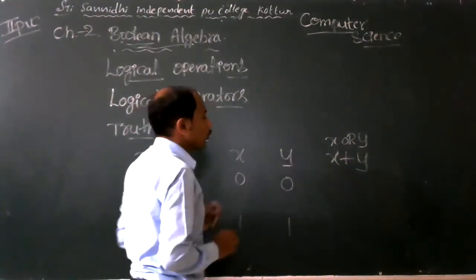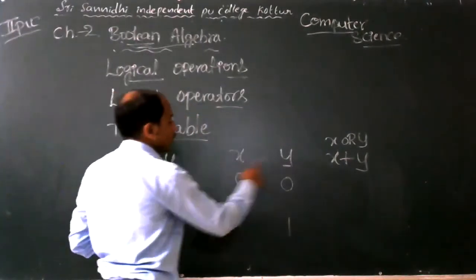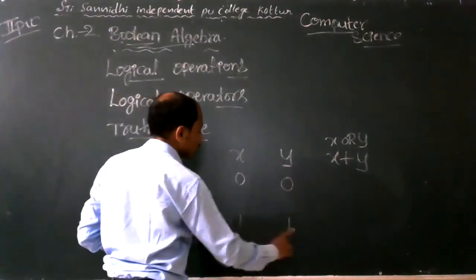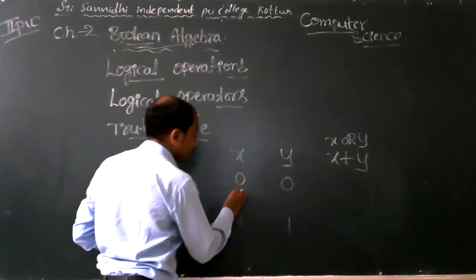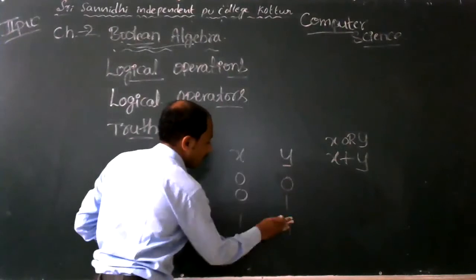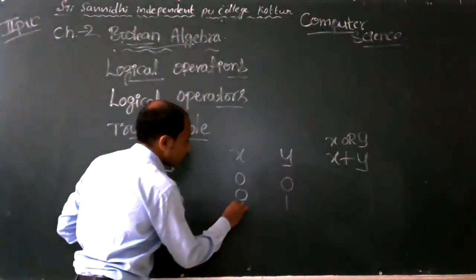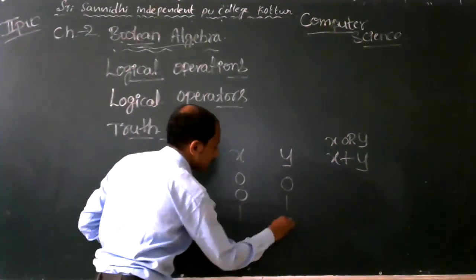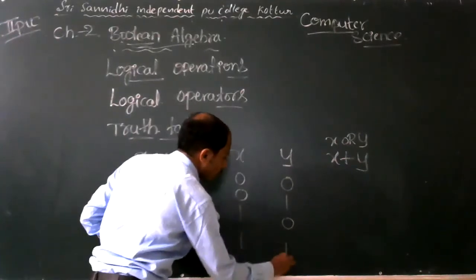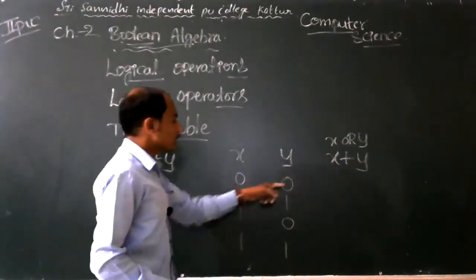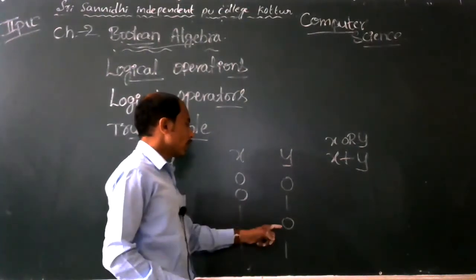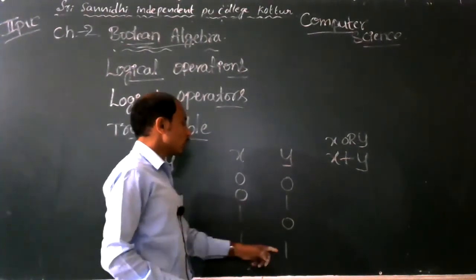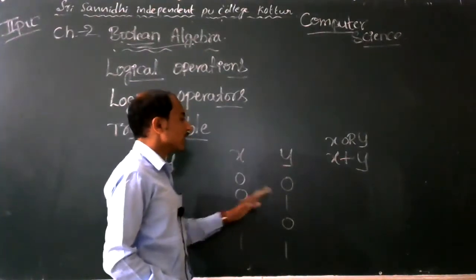Both x and y are 0; both are 1; x is 0, y is 1; x is 1, y is 0. Four possible combinations.